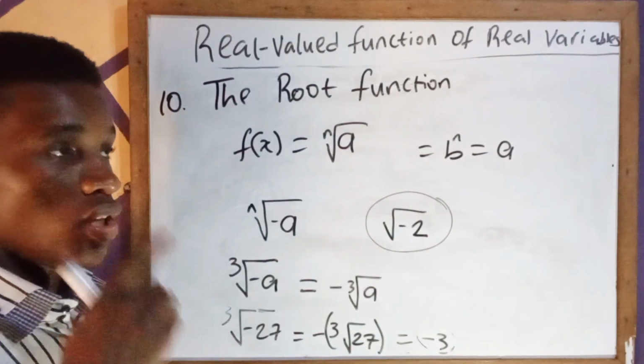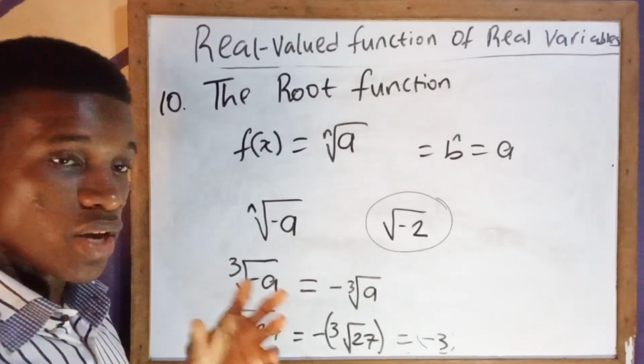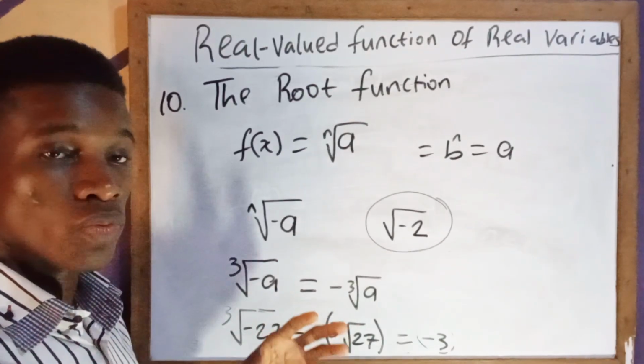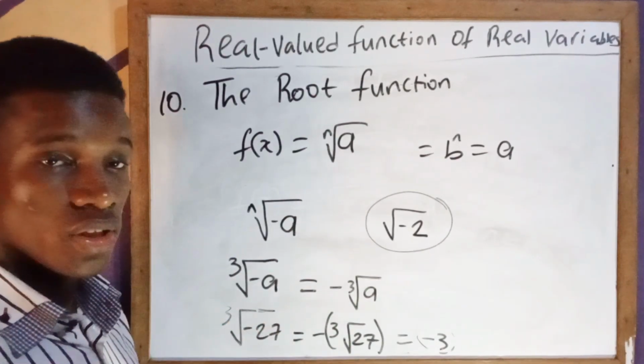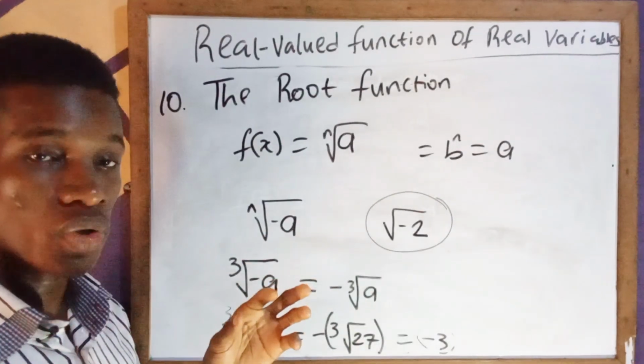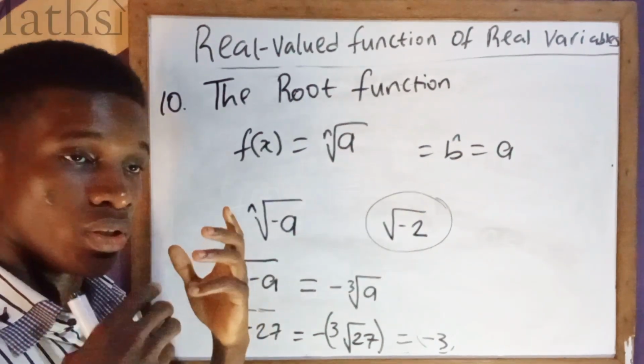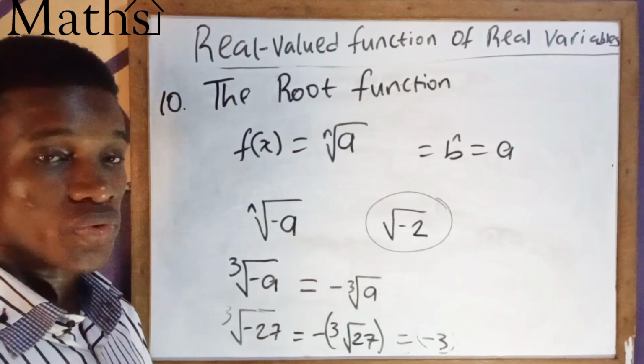So in this video, we looked at examples of functions that put some of these functions we have studied here together as one function. That means you can have the polynomial function and the root function together as a single function. Then we show how to find the domain and range of such functions.